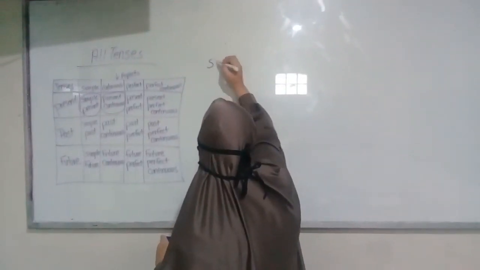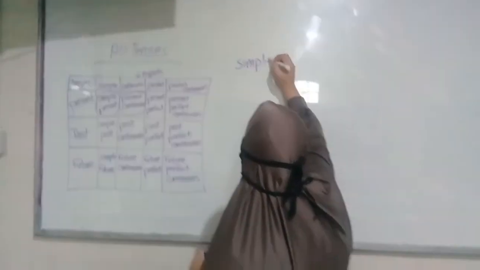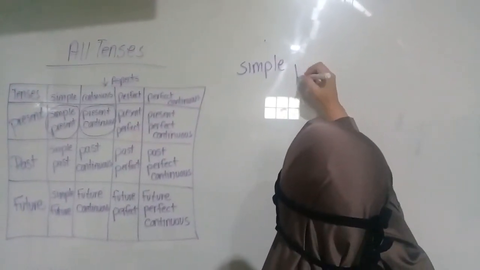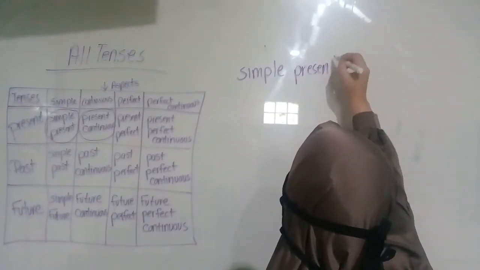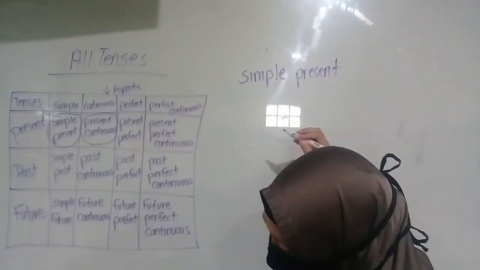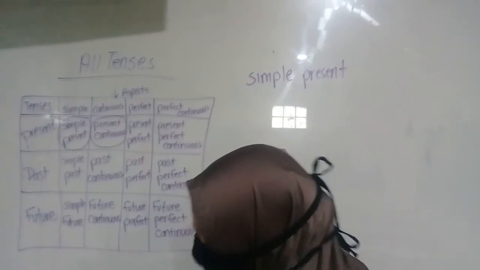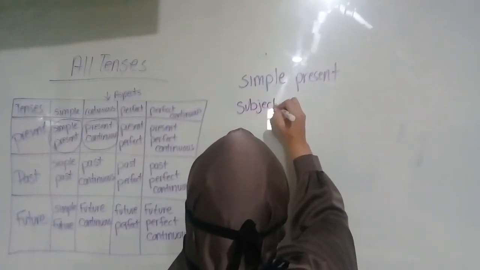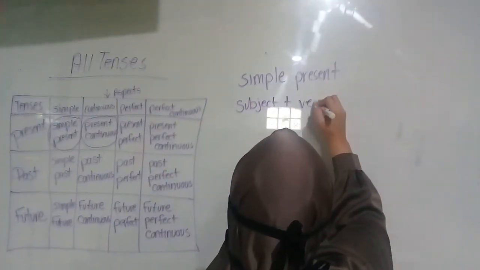So let's start. The simple present. Let's write up the form of it first. We remember simple present is subject plus verb.